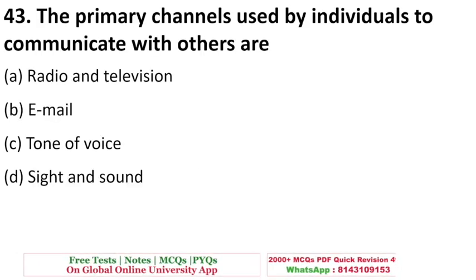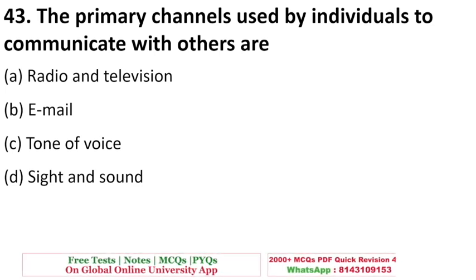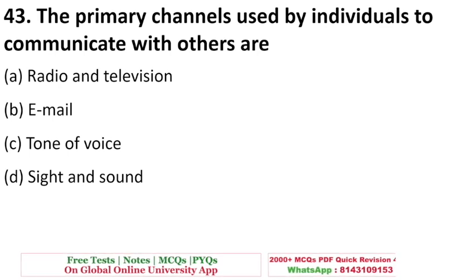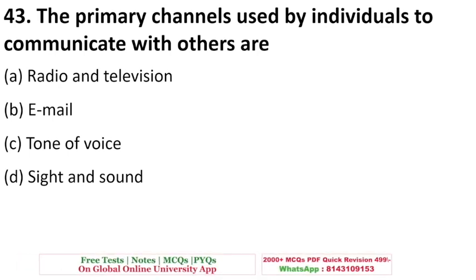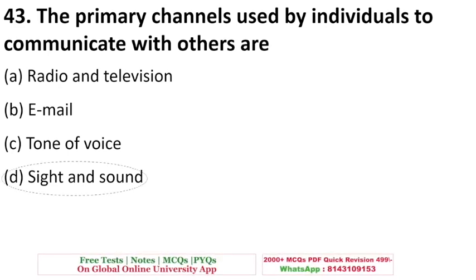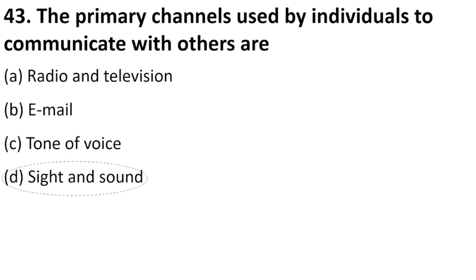Next is, the primary channels used by individuals to communicate with others are radio and television, email, tone and voice, or sight and sound. So both sight and sound are the primary channels, or primary medium, that are used by people to communicate with other individuals.